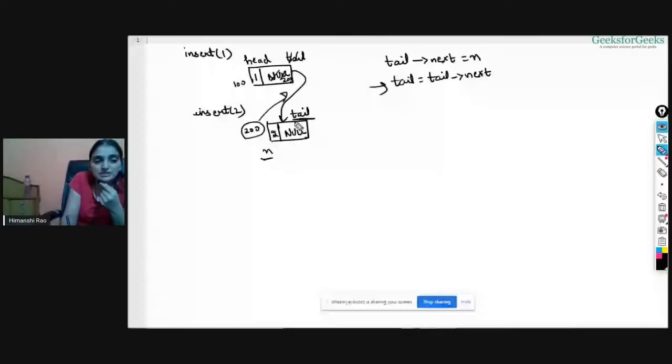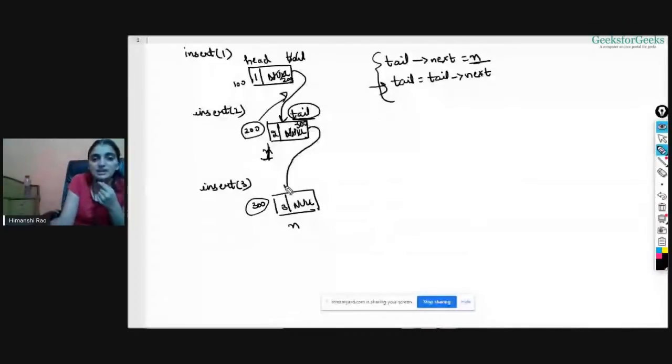Now say I want to insert 3. Again, a new node will be created with 3 and null, right? And again, you need to do this similar task. In tail's next, this is tail, and this new node is at address 300. In tail's next, you are passing the address of n. Address of n is 300, so this will be 300 this time. As soon as you do this, this link will be created, right? And then you need to do tail is equal to tail's next. Remove tail from here and tail will come here this time, right?